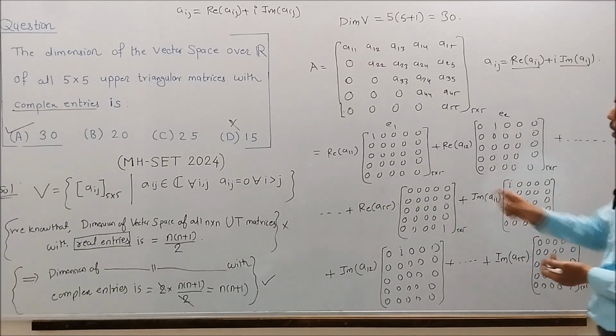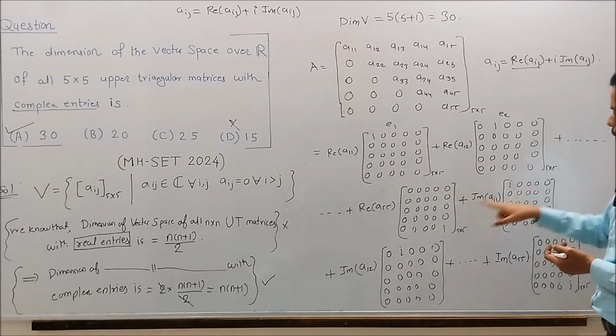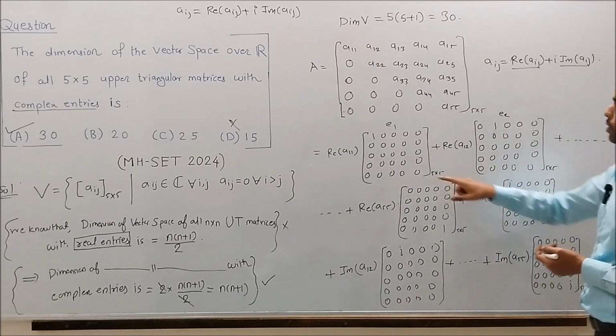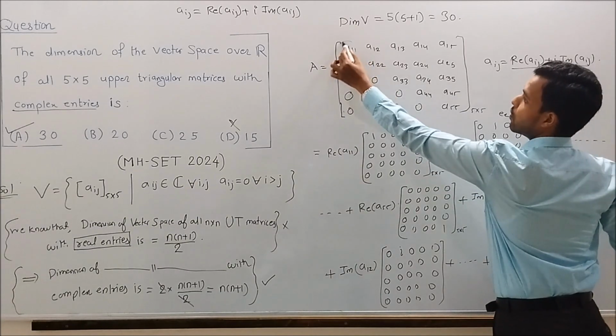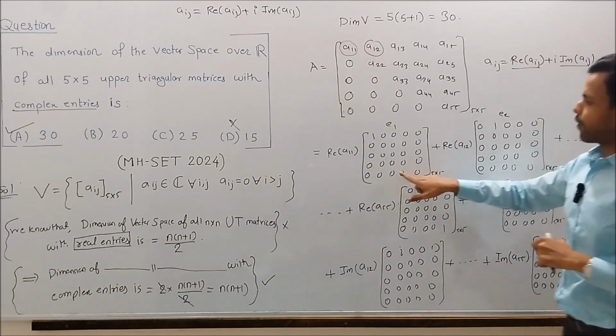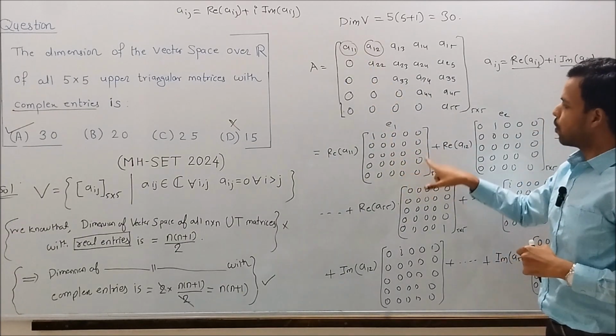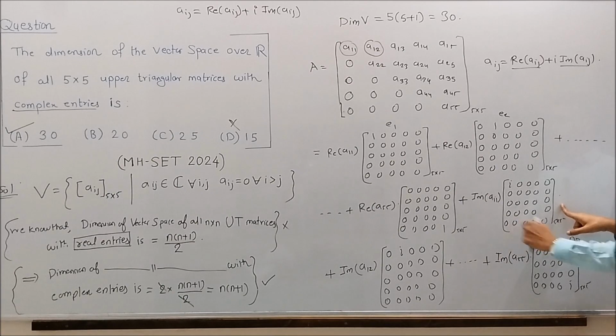So the number of vectors in the basis: each entry will require two matrices, one for the real part and one for the imaginary part.